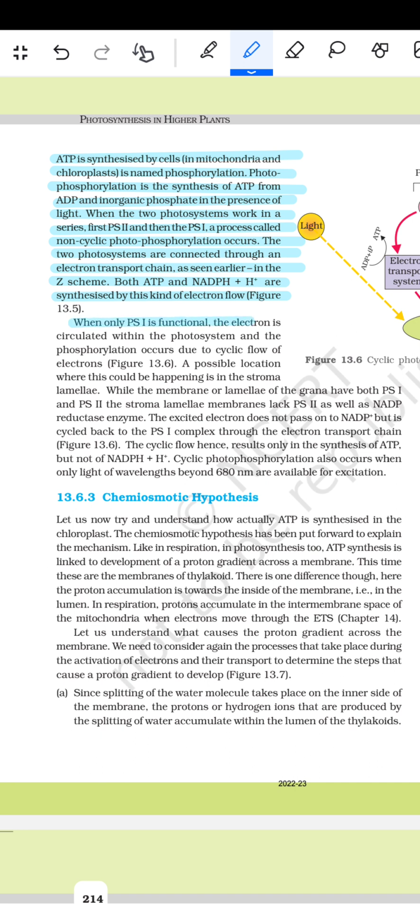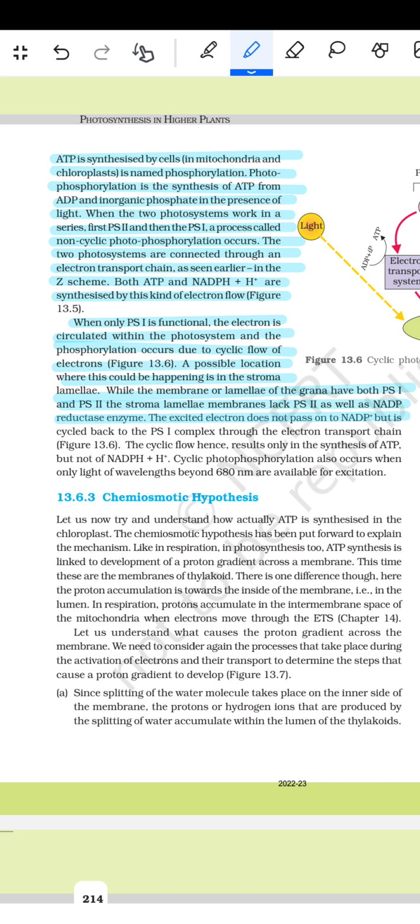When only photosystem 1 is functional, the electron is circulated within photosystem 1 and the phosphorylation occurs due to the cyclic flow of the electrons. A possible location where this could be happening is the stroma lamella, whereas the membranes of the lamella of the grana have both photosystem 1 and photosystem 2. The stroma lamella membrane lacks photosystem 2 as well as the NADP reductase enzyme.